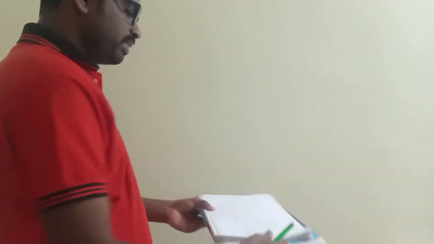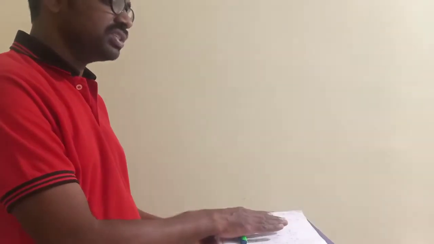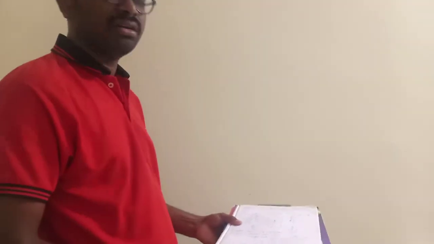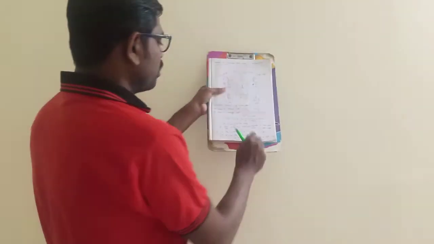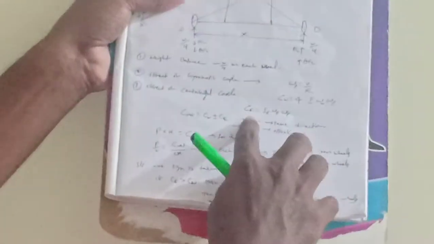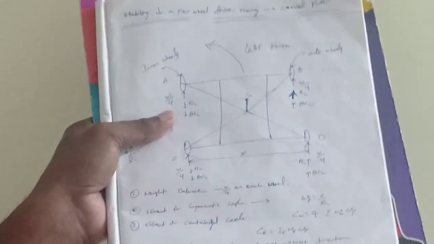Omega P means the four-wheeler is taking a left turn. It has a linear velocity V, and this is the plane of precession. So the angular velocity of precession, omega P, is equal to the linear velocity divided by the radius of curvature, V by R. And gyroscopic couple C for the wheels and C for the engine we have to take separately for the four-wheeler.